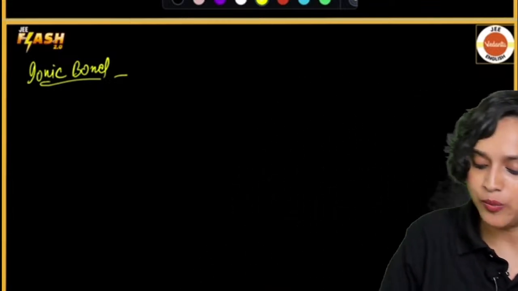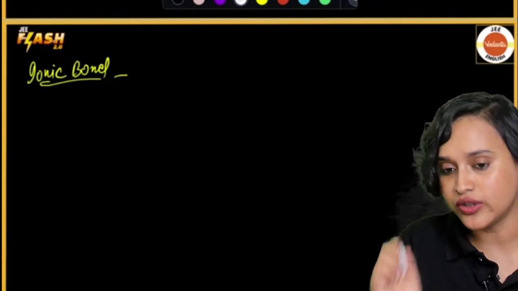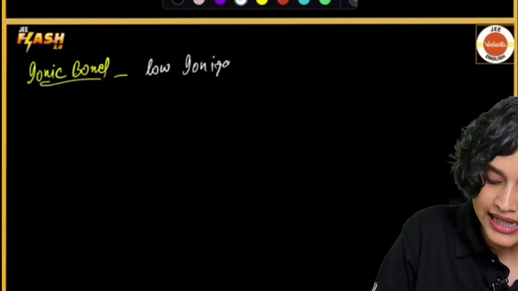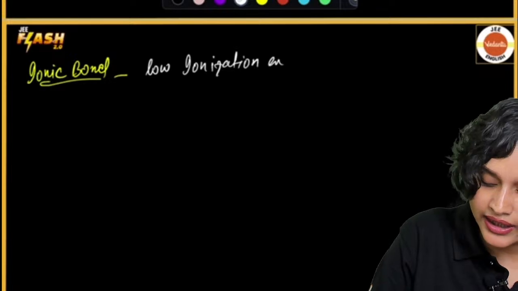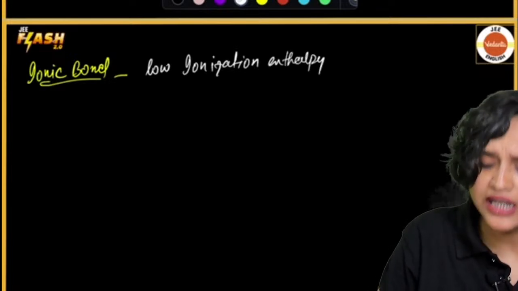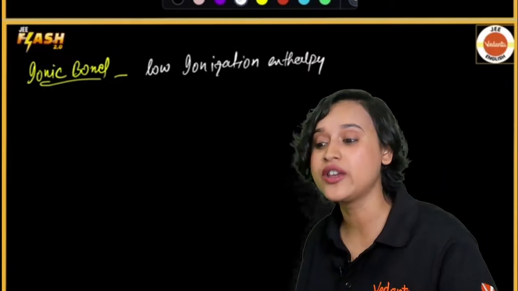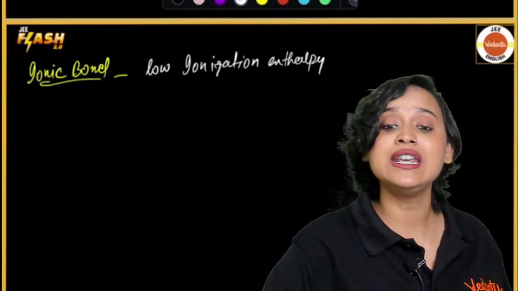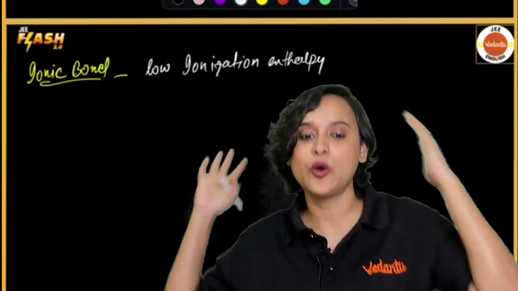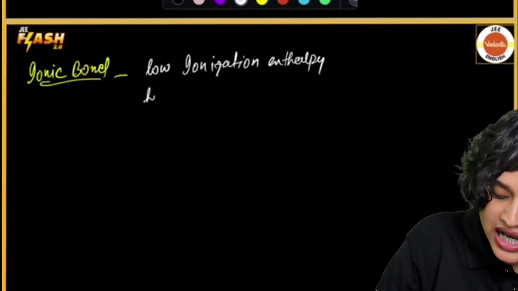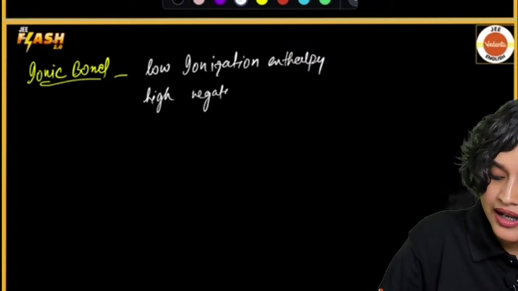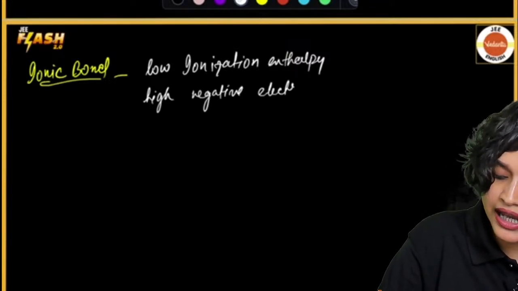For a stable ionic bond to be formed, we require 2-3 things. What are the things that I've told you? I've told you low ionization enthalpy. That's the first thing. The atom should be easily agreeing to give away one electron, happily ready to give away one electron. Then we have high negative electron gain enthalpy.